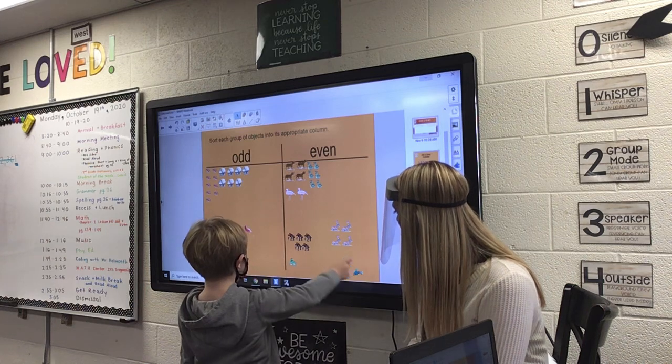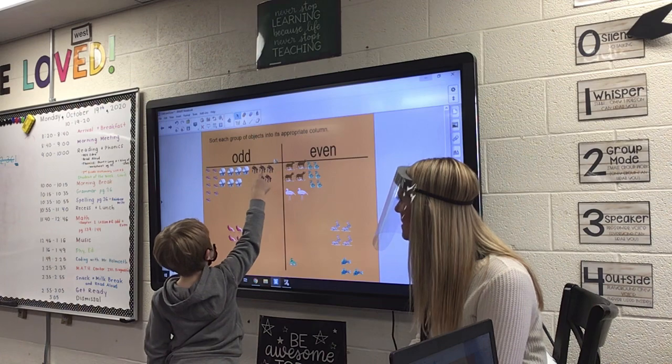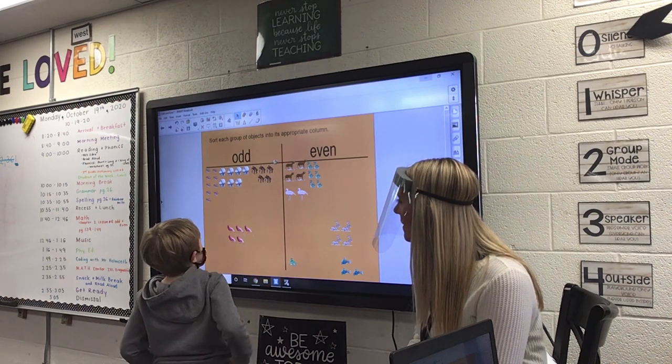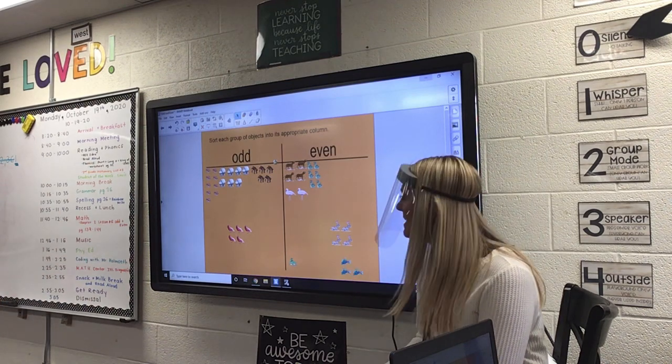Which would you like to pick? The gorillas? Okay, Eli. Good job. How many gorillas are there? 2, 4, 5, right? Because there's one left out. Good job. 5 is odd.